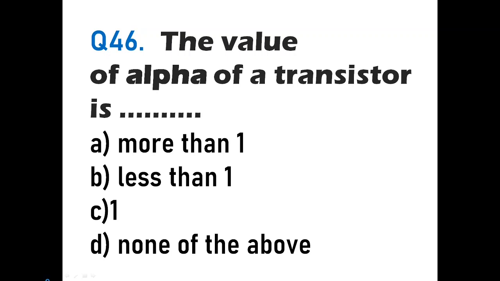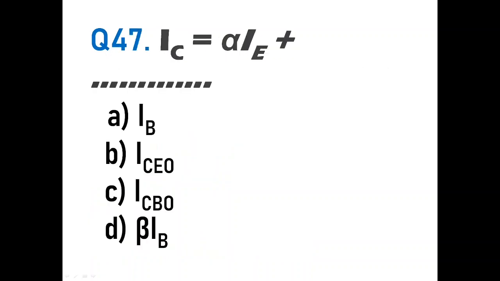Less than 1. It will be in the range of 0.90 to 0.99. So the value of alpha of a transistor is always less than 1. So here the option will be option B, less than 1. Okay. So the value of alpha of a transistor is always less than 1. Then we'll go to the next question, question number 47.